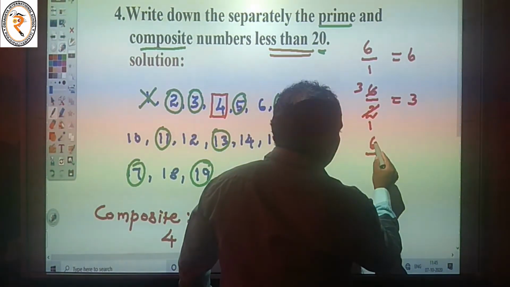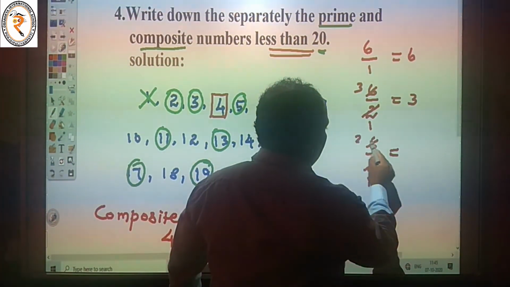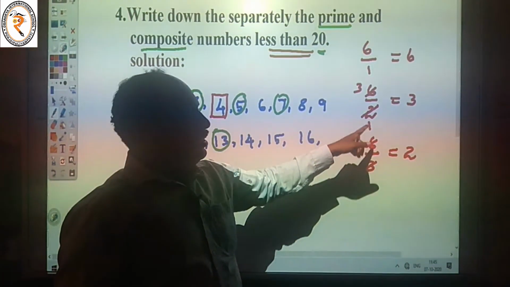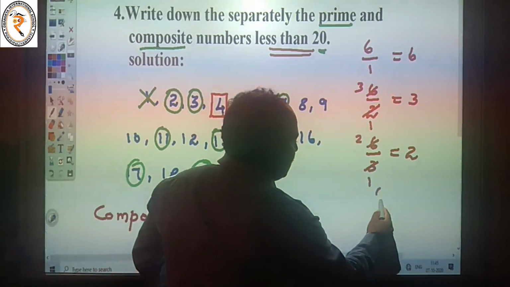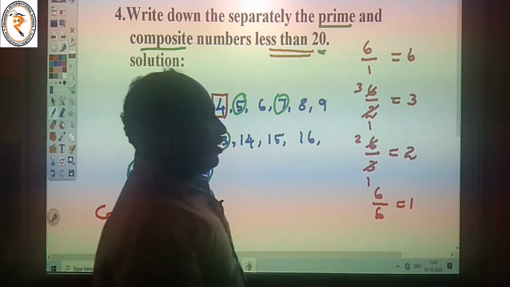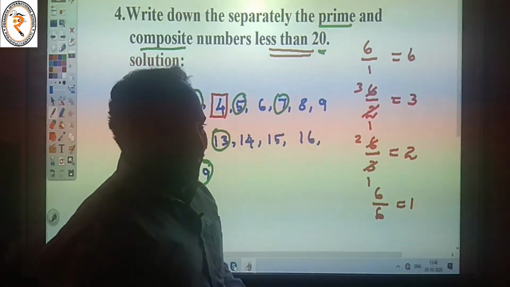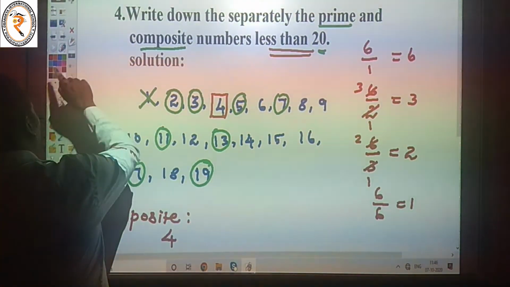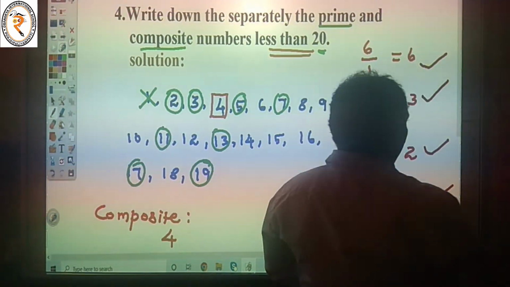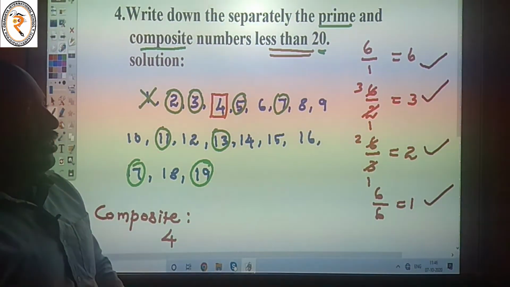6 divided by 2 is equal to 3. And again 6 divided by 3 is equal to 2, because 3 2s are 6. So we have 1, 2, 3 factors. And again 6 divided by 6 is equal to 1. We have 4 factors. That means more than 2 factors is called a composite number. Our condition is only more than 2 factors are called composite numbers.